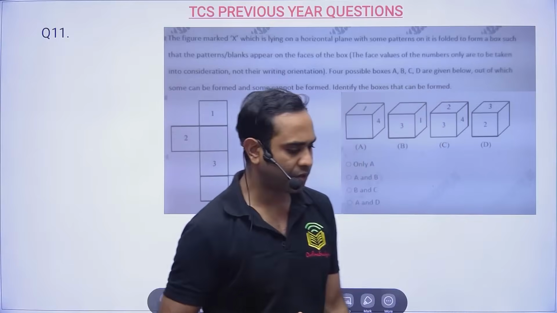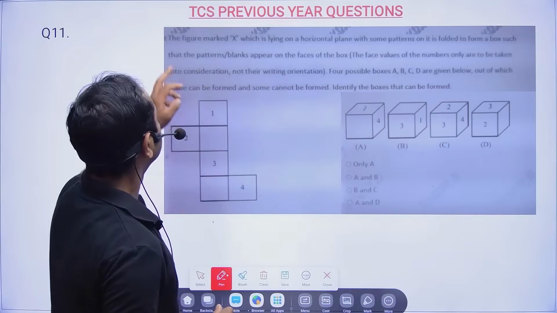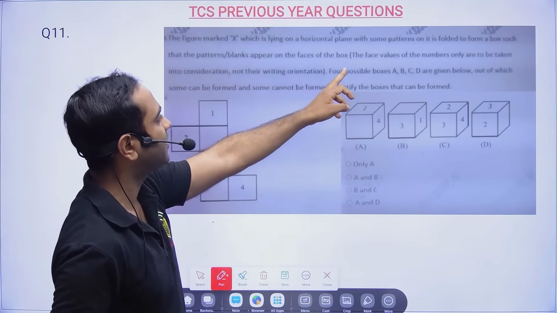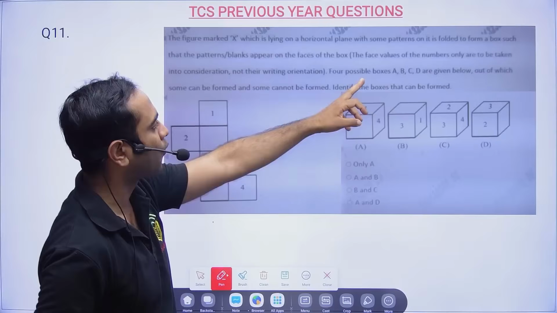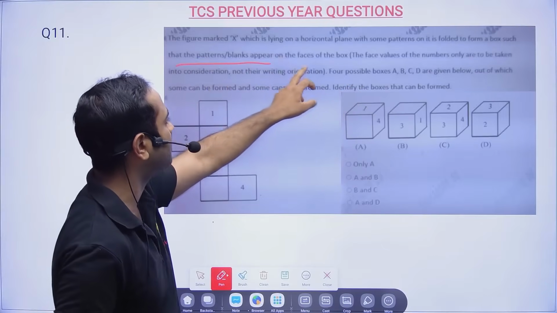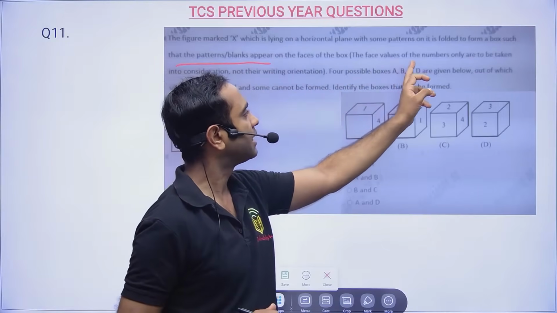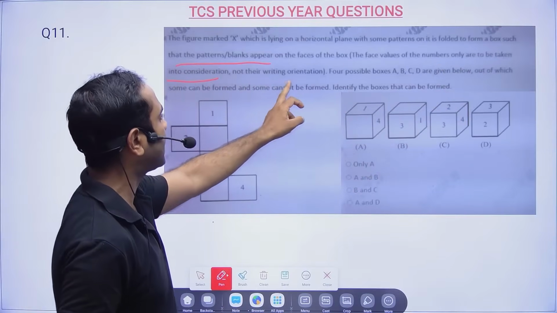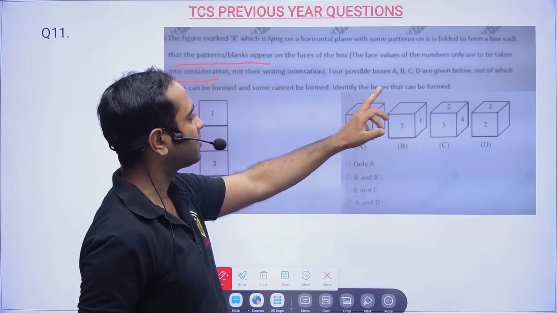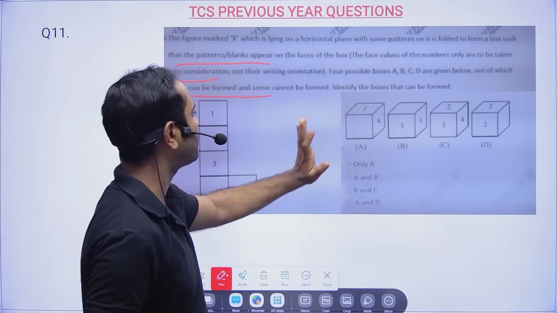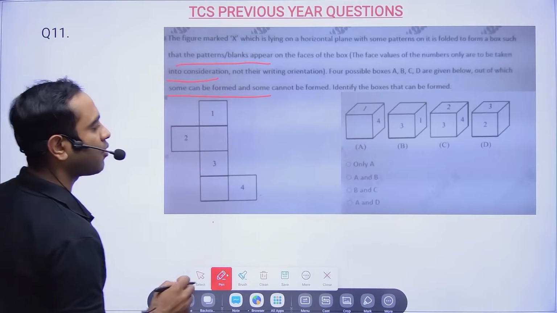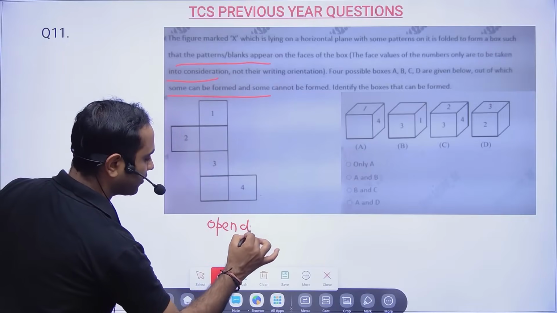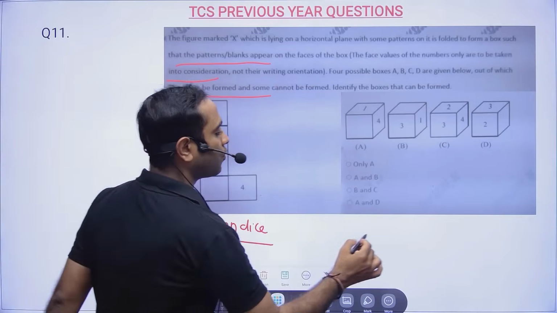Okay, so now here the question is: the figure marked X, which is lying on the horizontal plane with some pattern on it, is folded to form a box, such that the pattern blanks appear on the faces of the box. The face values of these numbers only are to be taken into consideration, not their writing orientation. 4 boxes are given below, out of which some can be formed, some cannot be formed. So identify the box that can be formed. The first thing you have to keep in mind, this is your open dice, and these are the closed dice.